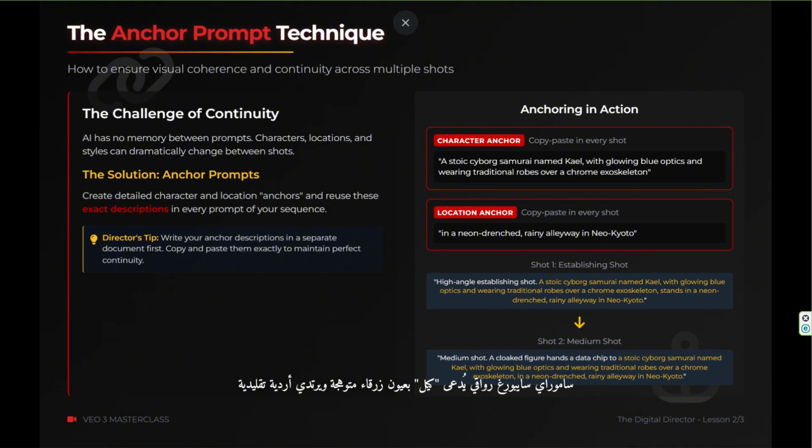Anchoring in action. Character anchor: a stoic cyborg samurai named Kale with glowing blue optics and wearing traditional robes over a chrome exoskeleton. Location anchor: in a neon-drenched rainy alleyway in Kyoto.